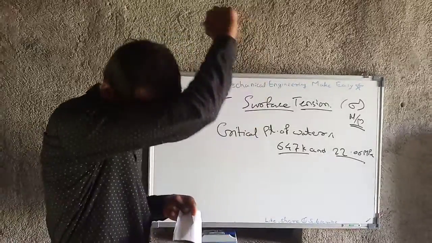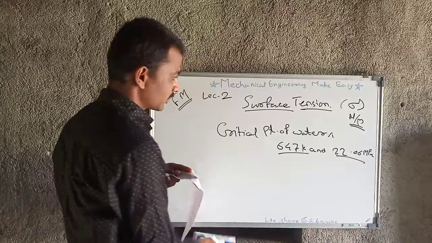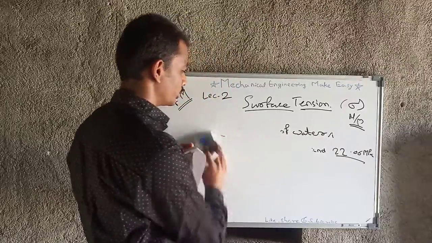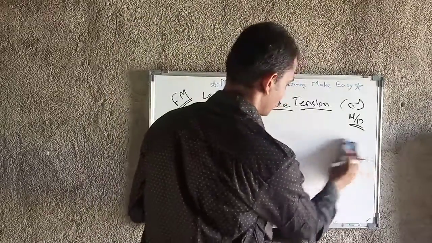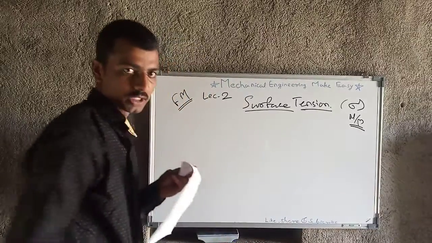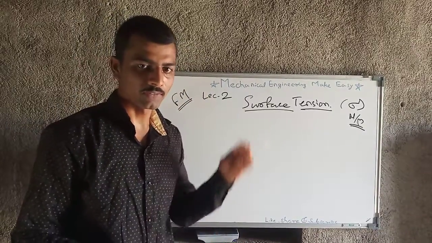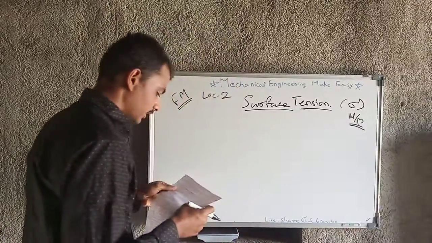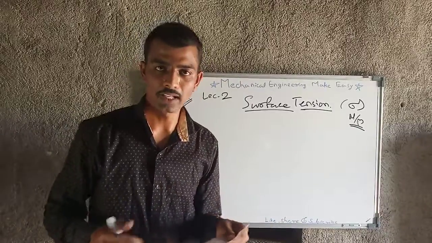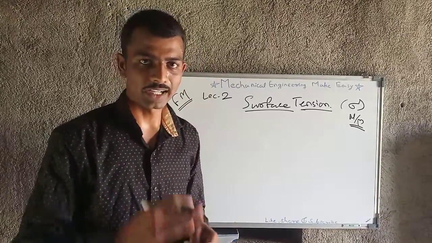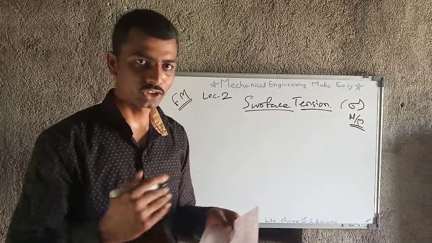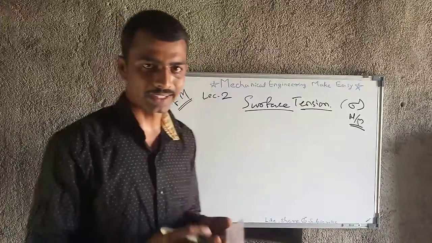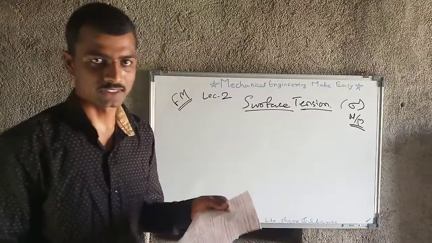On surface tension there is no pressure effect, but for the critical point we should know the pressure also, because pressure is one of the important parameters, though it does not directly affect the surface tension value. I will move forward. Surface tension leads to the phenomena of capillary rise and fall. Do you know why capillary rise and fall occur? Our next topic is capillarity, but before that, you should know that capillary action occurs because of surface tension.